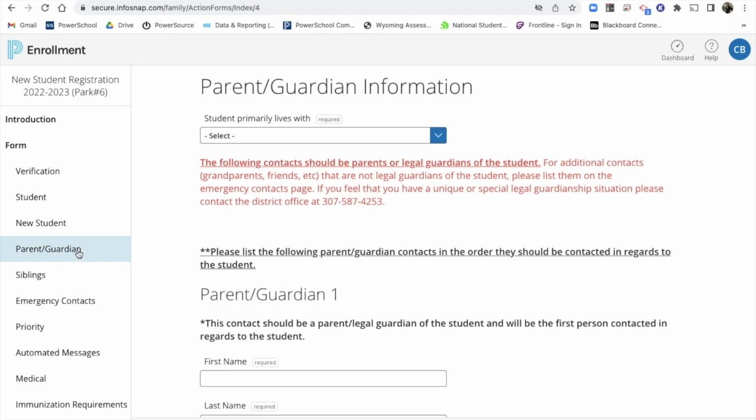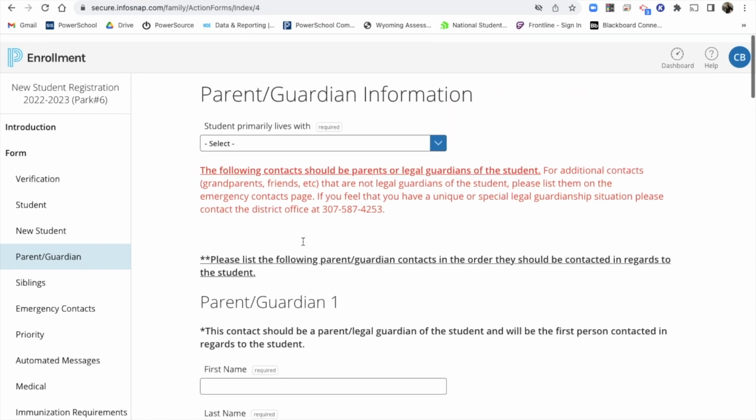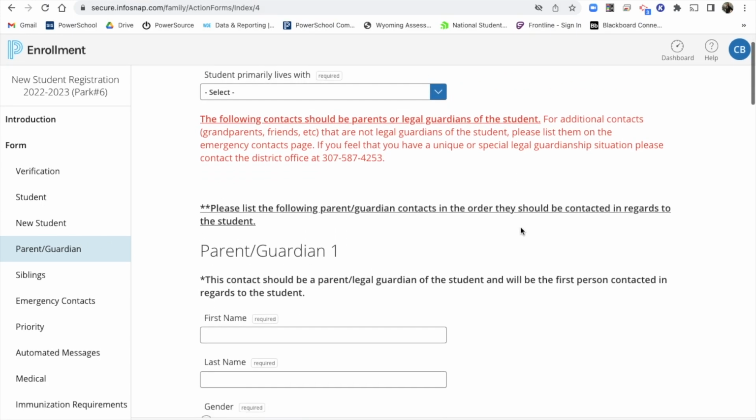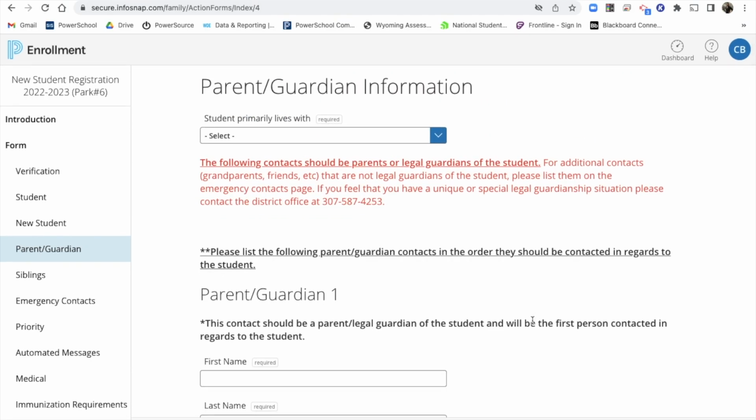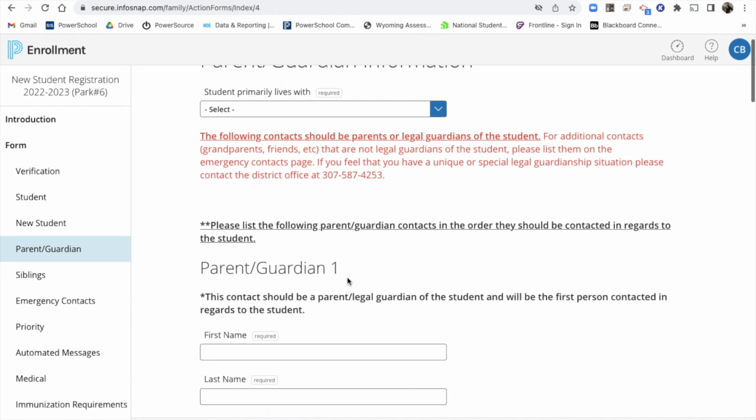The next tip we have has to do with parents or guardians. On the main parent guardian page, we have up to 4 parents or guardians for a student. If you have a situation where there are more actual parents or legal guardians for the student, you can let the school know for your student, and we can add more later. But 4 seems to be a good number as far as being able to catch the majority of situations for the families of students in our district.